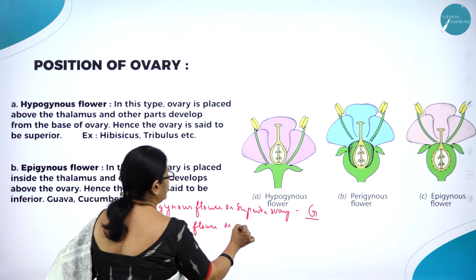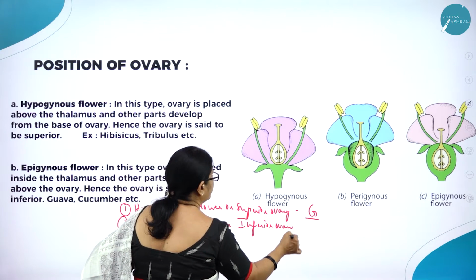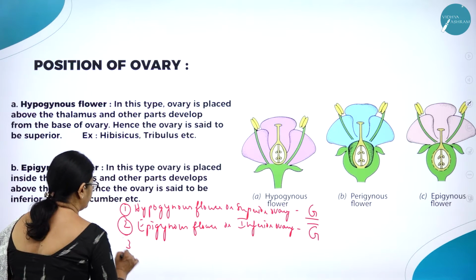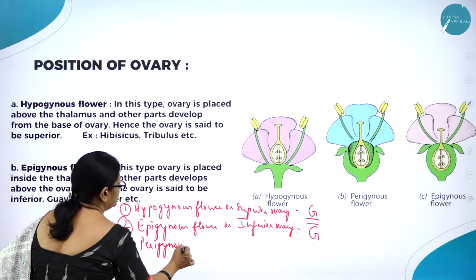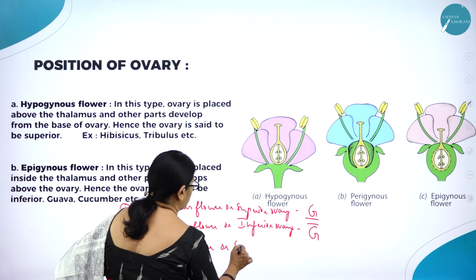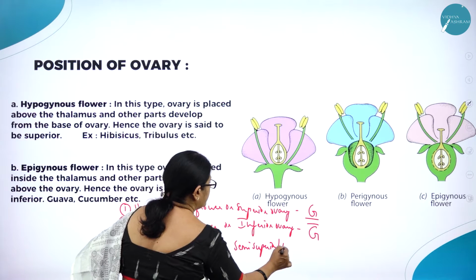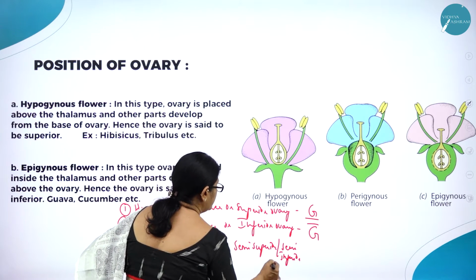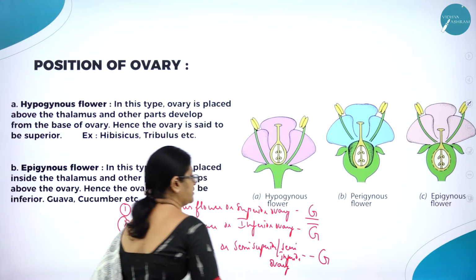It is called inferior ovary, and the symbol is like this. Then the third one is called perigynous flower, or it is otherwise called semi-superior or semi-inferior ovary, and the symbol is like this.